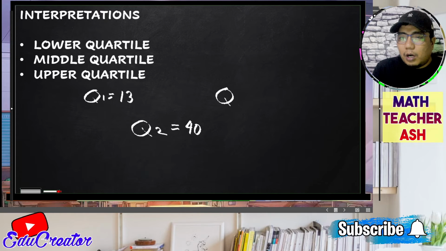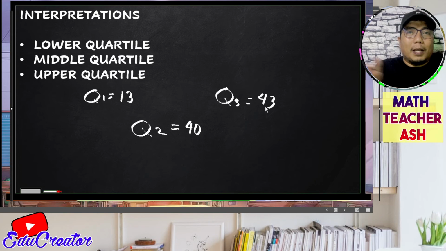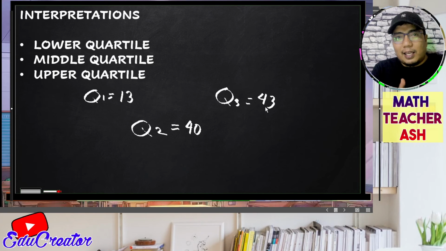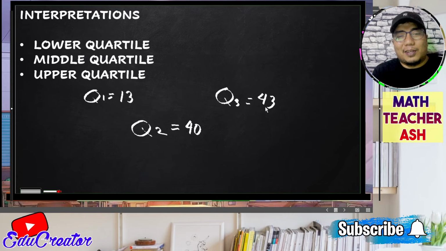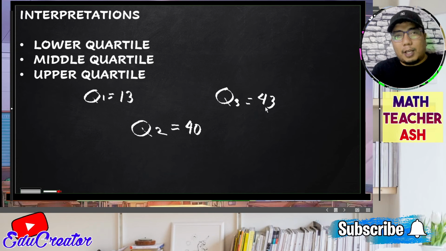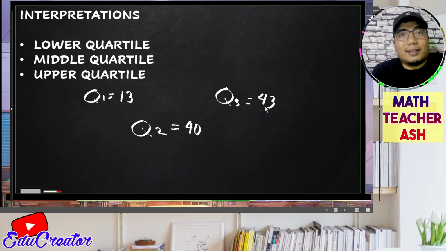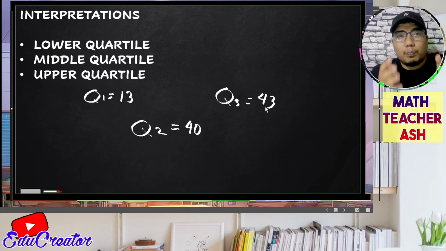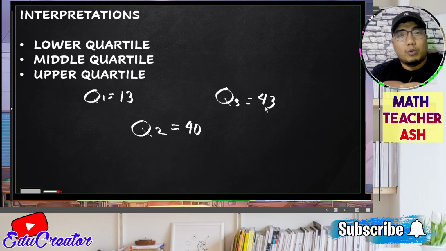And how about our quartile 3, which is 43? So if your score is 43 in the dataset earlier, it means that you belong in the upper quartile. It means that 75% of the students are lower than you, and you belong to the upper 25%. Okay? So it is very important, my dear math learners, that you know how to interpret these values in solving for the measures of position, because this will tell you where you belong in your score if you are trying to know your position or your score compared to the whole class.